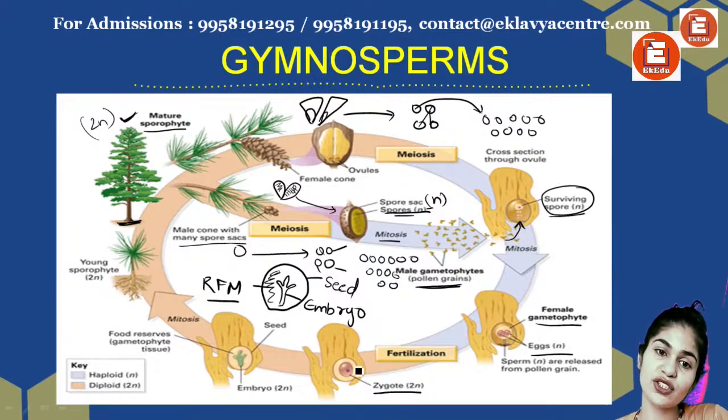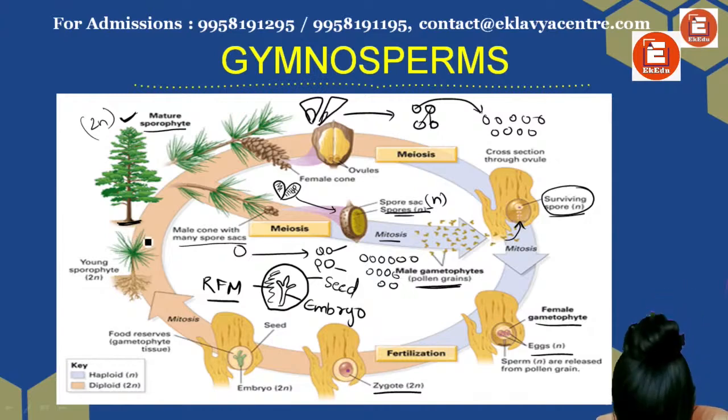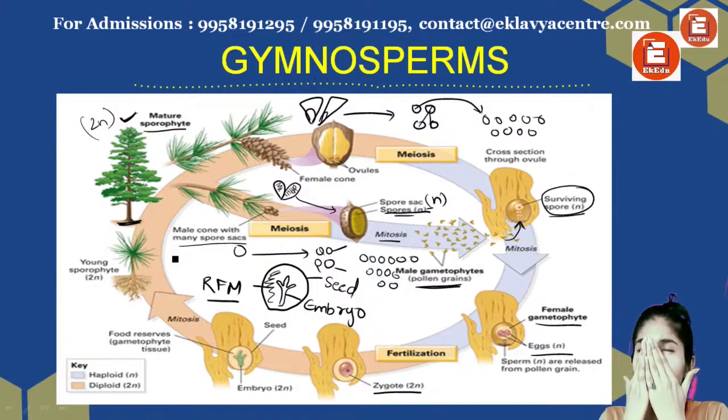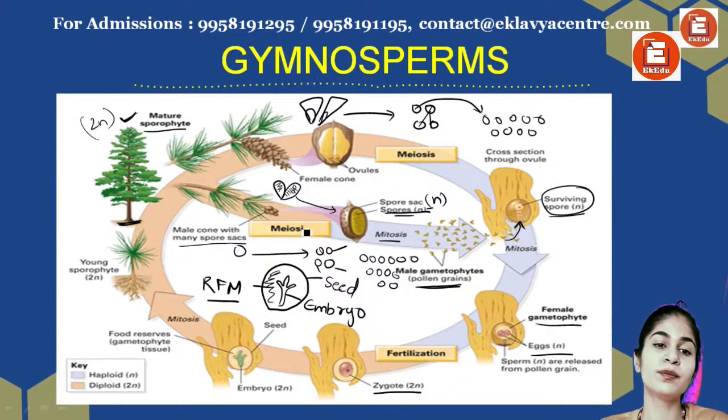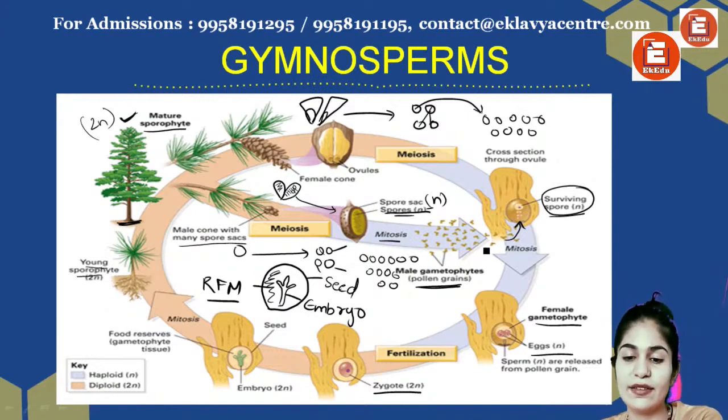Then there is fertilization happening, formation of a diploid zygote. Then the embryo is formed where the seed is present. Seeds are naked. Then young spore. Sorry. So these seeds can develop into new sporophytes, right? That is my life cycle.